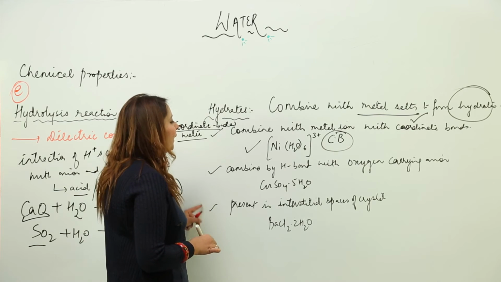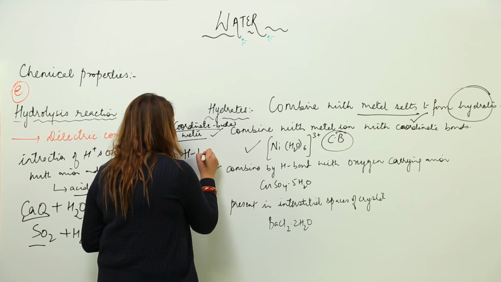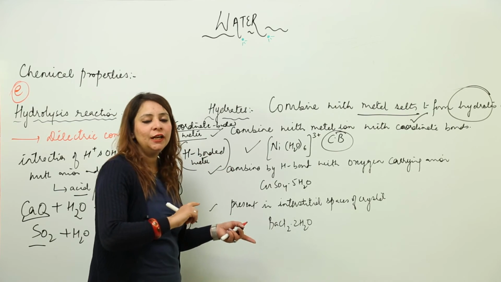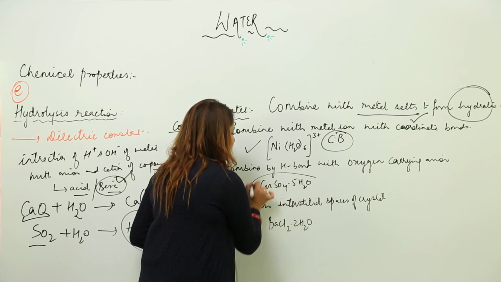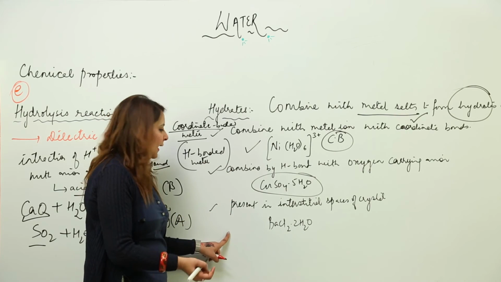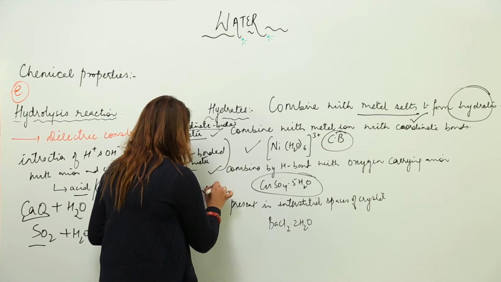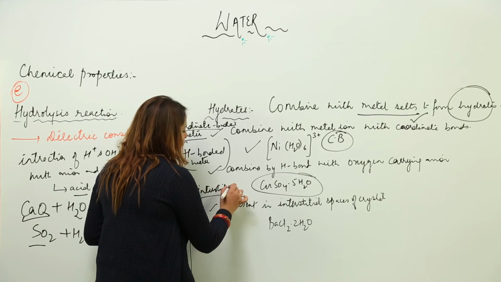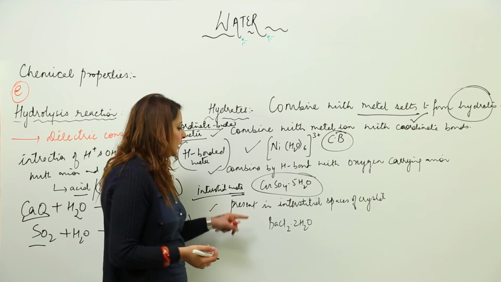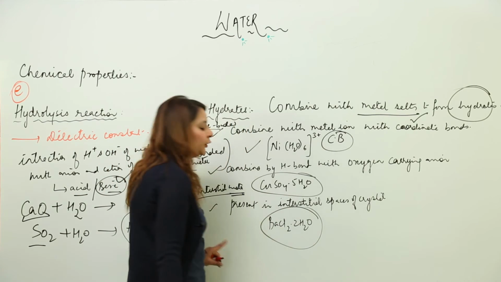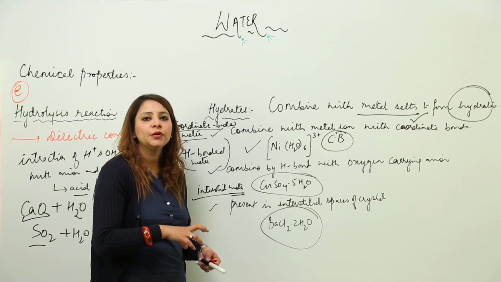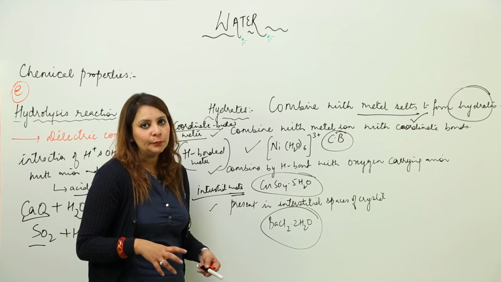It may be hydrogen bonded water. Here water is going to link with the metal ion with a hydrogen bond. For example, CuSO4.5H2O. Here the hydrogen bonding is there. And it may be interstitial water. Interstitial water is when the water is found in the vacant spaces in the crystal lattice. For example, BaCl2.2H2O. Here the water is present in the vacant spaces between the crystal lattice of barium chloride.